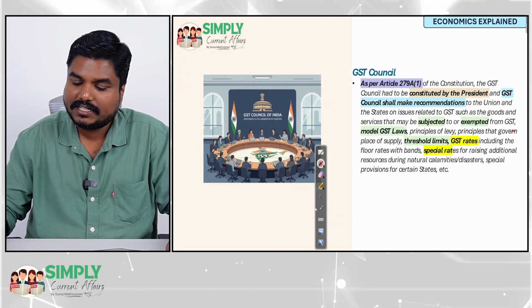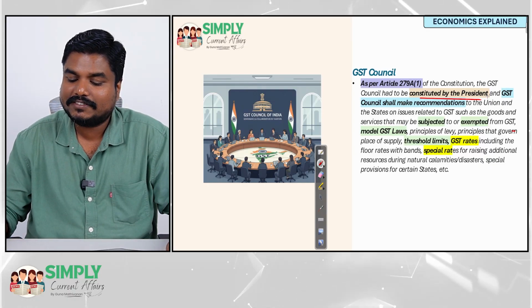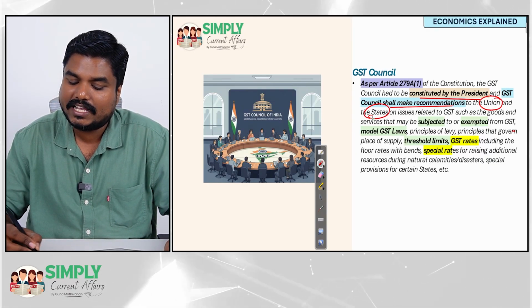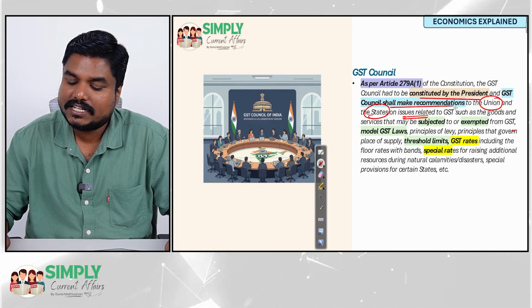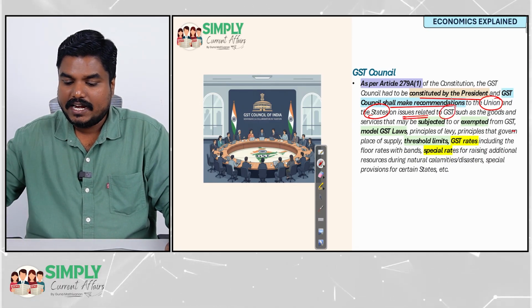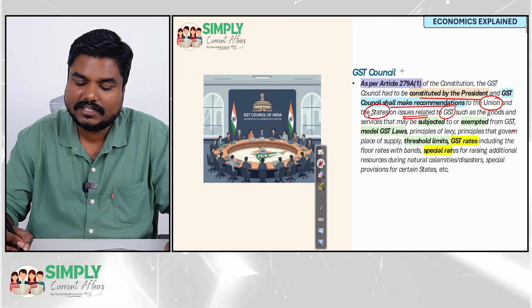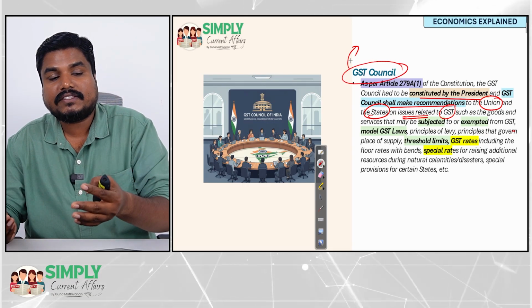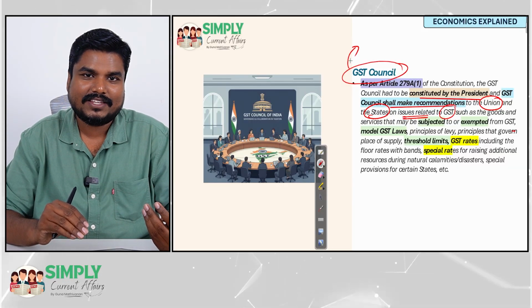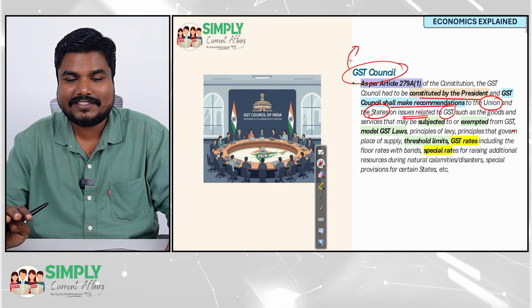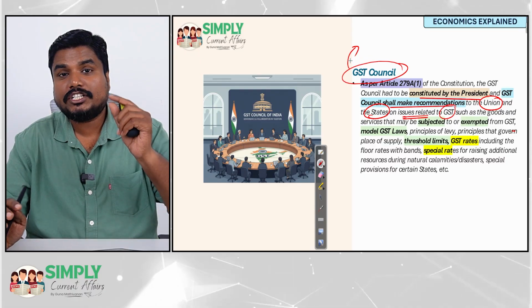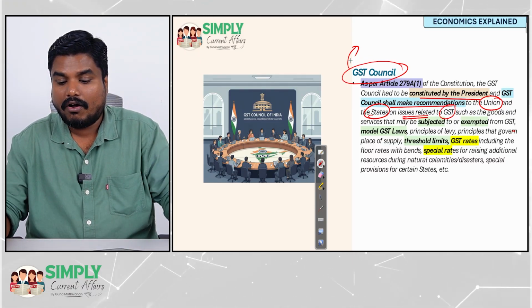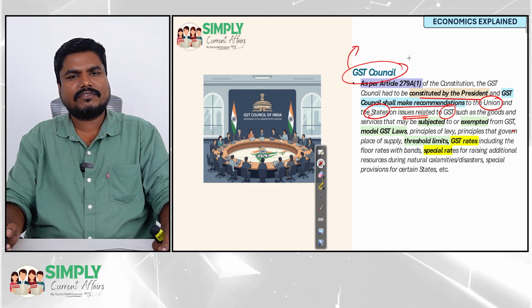So the GST Council is constituted by the President, and the council will make recommendations to the central government as well as states on issues related to GST. It is this council which will decide which goods and services should be brought under GST and which should not. What should be the GST tax rate, for which good, which rate? All these recommendations will come from the GST Council.